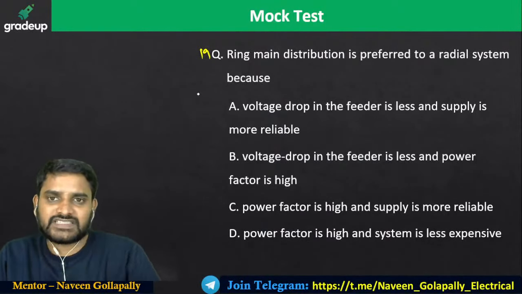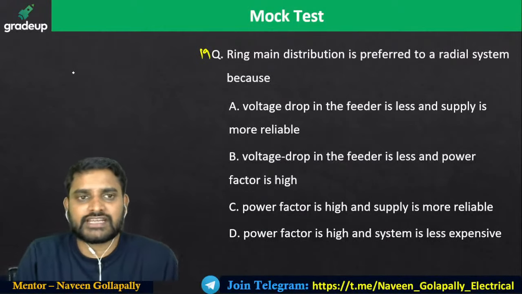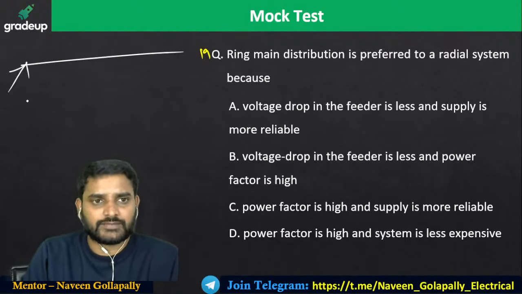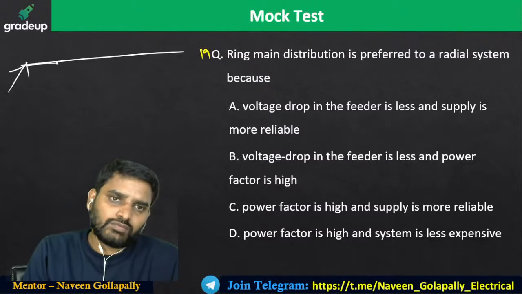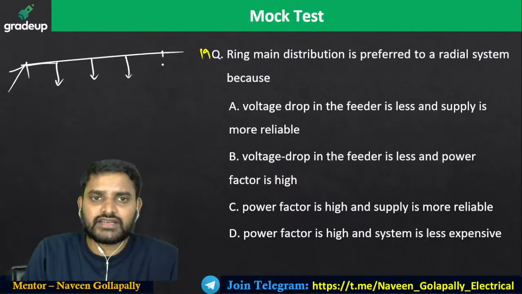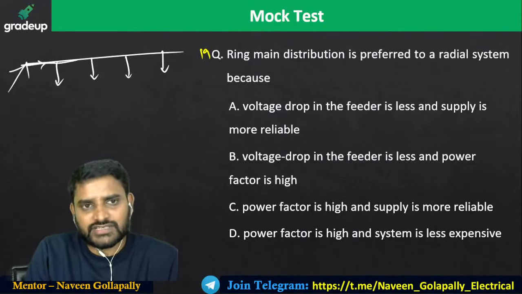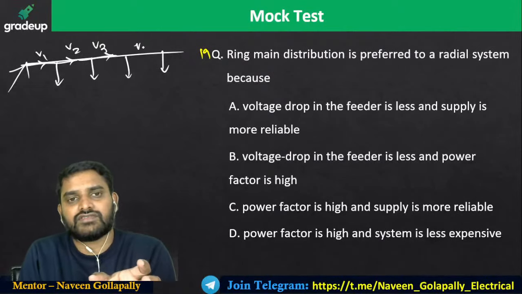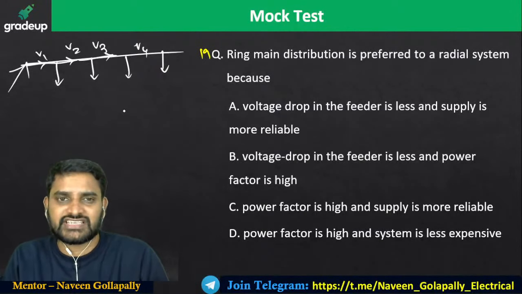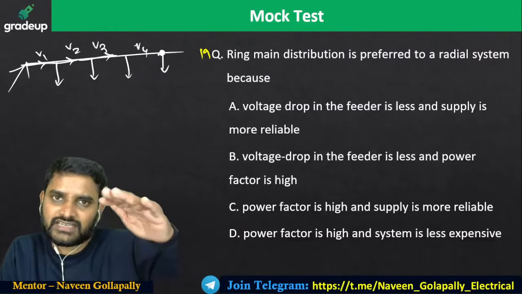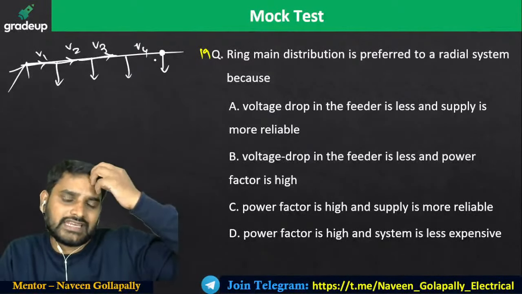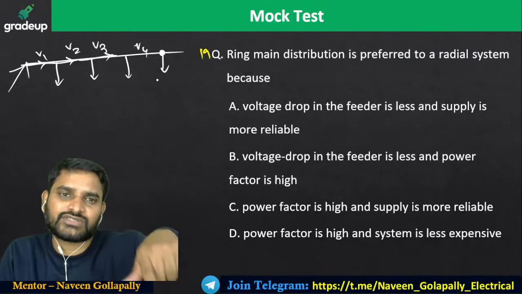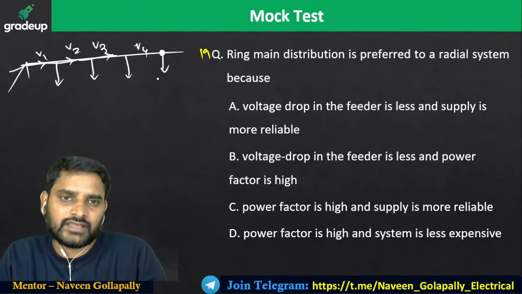Look into this one. Ring main distribution is preferred over radial distribution. Go ahead with the radial distribution. If I connect the feeder here, now my loads are going to be here, here, here, and here. As you move from this side to this side, you are going to get voltage drops V1, V2, V3, V4. The voltage drop changes, so definitely the load at the end of the distributor is going to get less voltage. V4 is definitely going to be less.